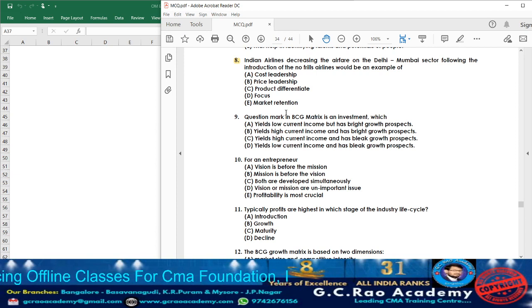Market retention. What is market retention strategy? Market retention strategy can also be called customer retention strategy. In that strategy, they collect the activities of business users and utilize them so that they can increase the number of repeat customers, and due to that increase the profitability of the existing customers. That we are going to call market retention or customer retention. It means they try to retain the customers by making the required changes to the business activity.